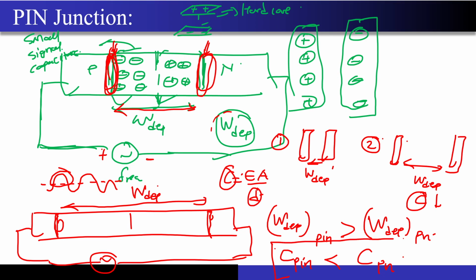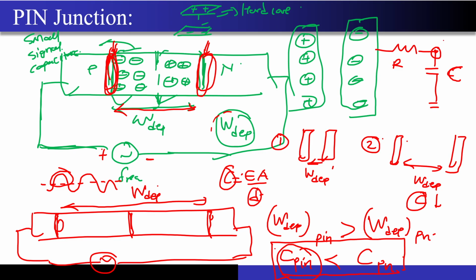Now because these capacitances are very small in the PIN junction, this PIN junction can react extremely fast compared to this PN junction. What do I mean by that? Because the capacitance is small, the response time improves. I will just give you an example. Just consider this R and C over here. If the value of C is reduced to a very small value, then